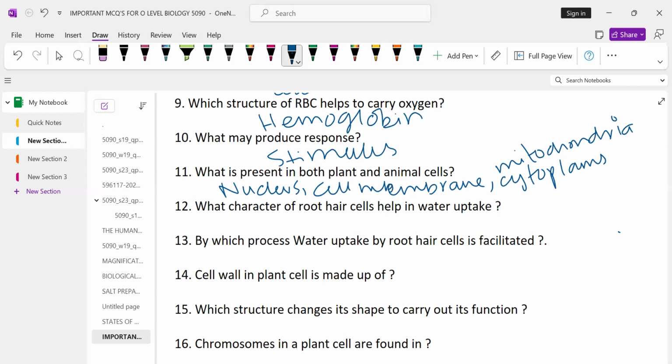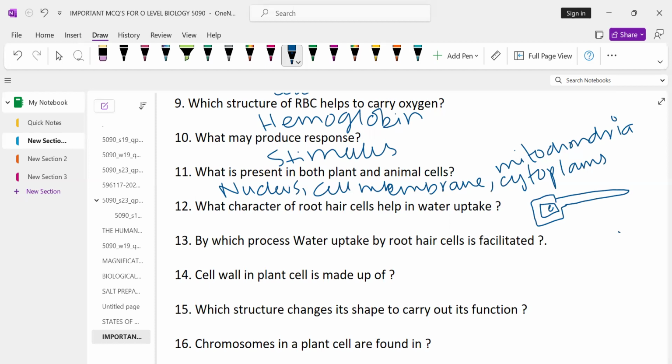Question number 12, what character of the root hair cell helps in the water uptake? The root hair cells have a large surface area as they have a pointed structure like this. This is a root hair cell.